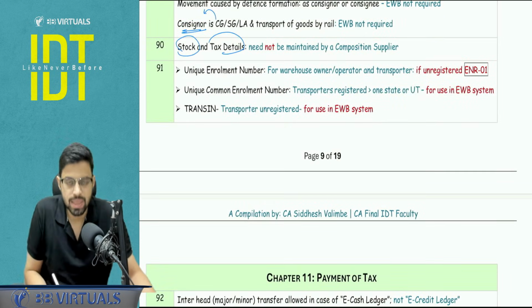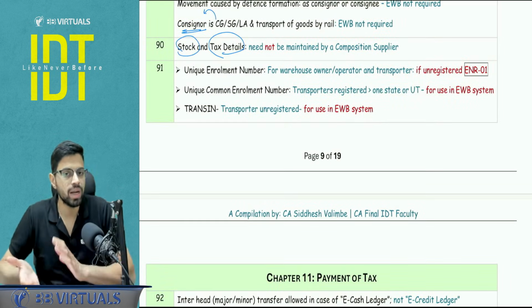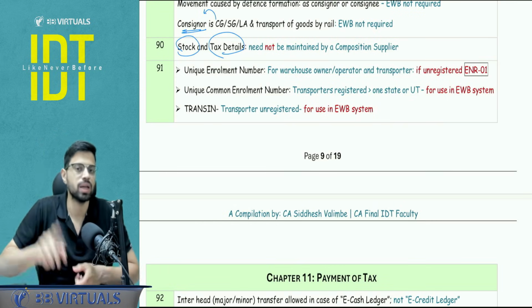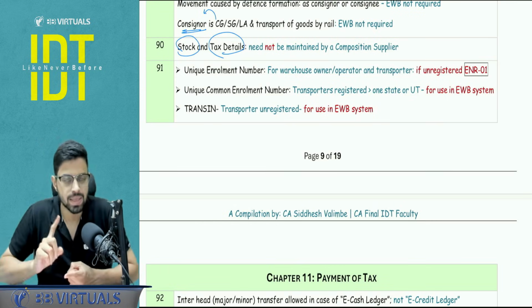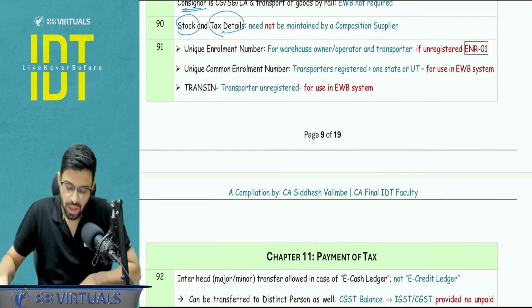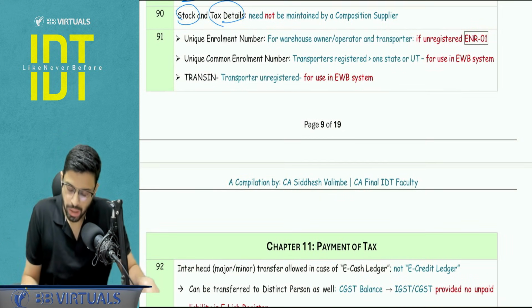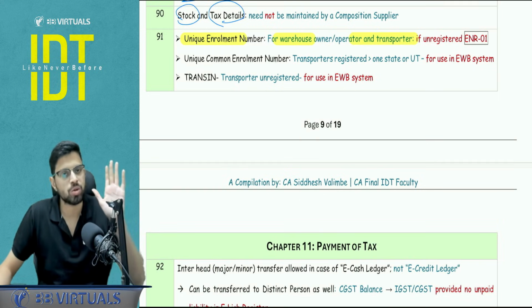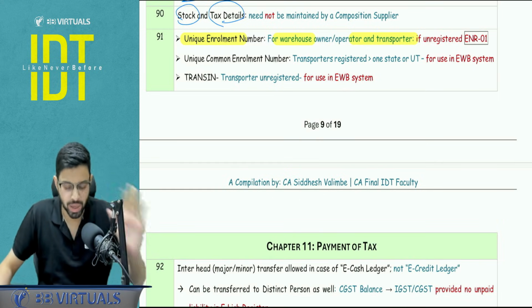Stock and tax details. Sometimes a question comes: what are the two details which are not required to be maintained by a composition supplier but by a normal taxpayer? Here stock and tax details is the answer you need to quote. Three numbers you need to pay attention to. Unique enrollment number. This is only for the warehouse operator and transporter who are not registered under GST, right? So they have to file this ENR 01 and get a unique enrollment number.